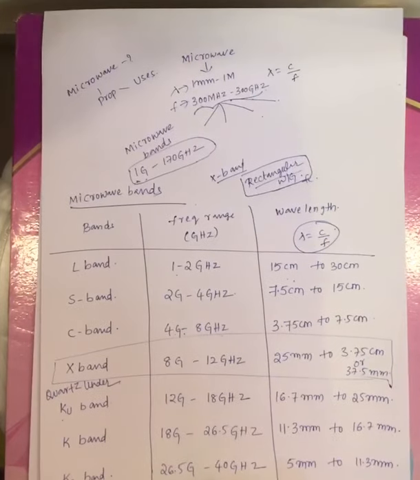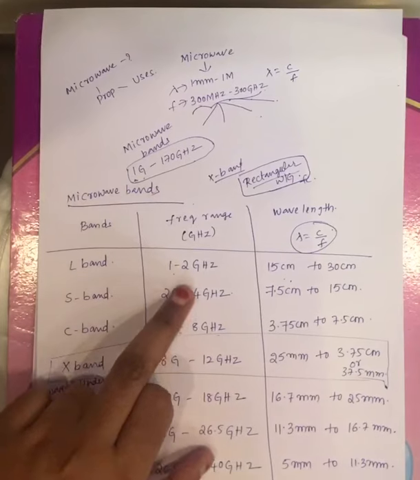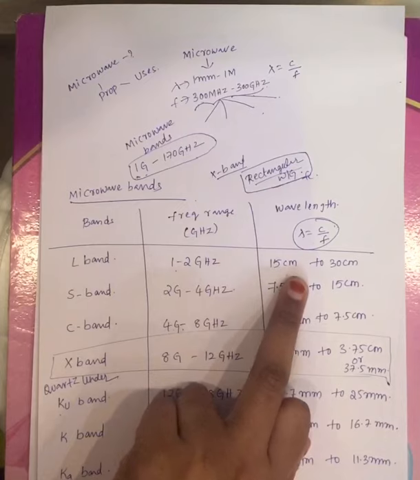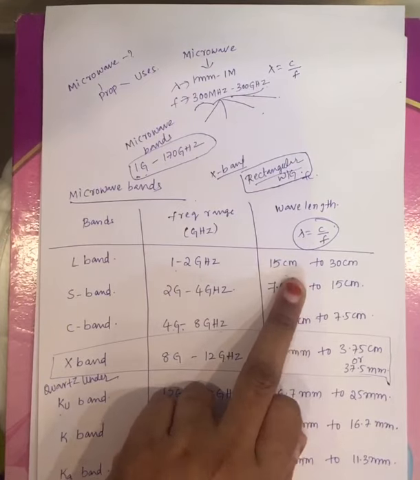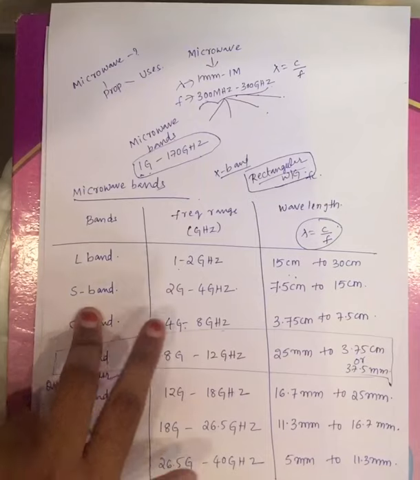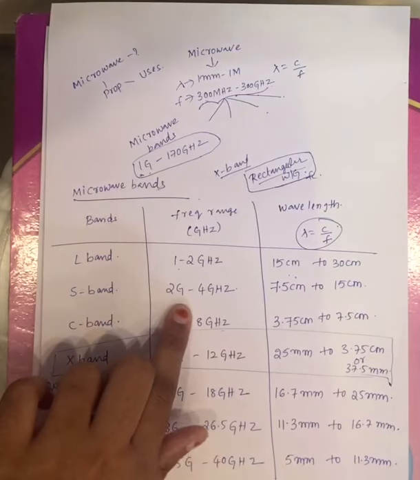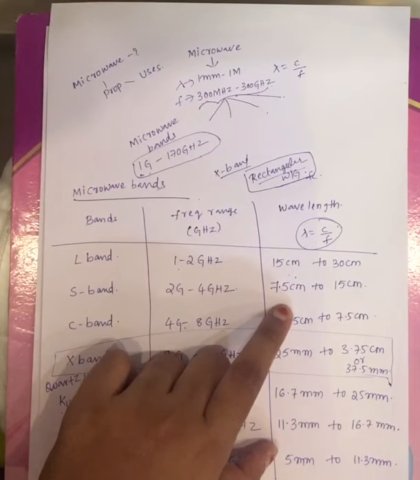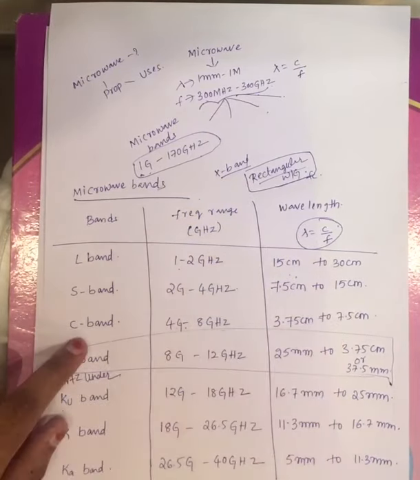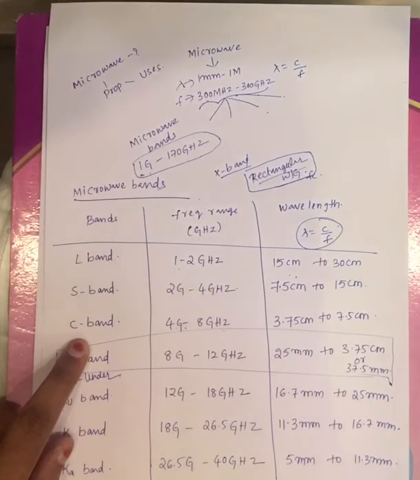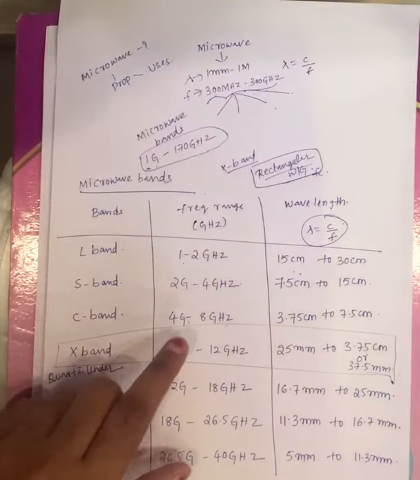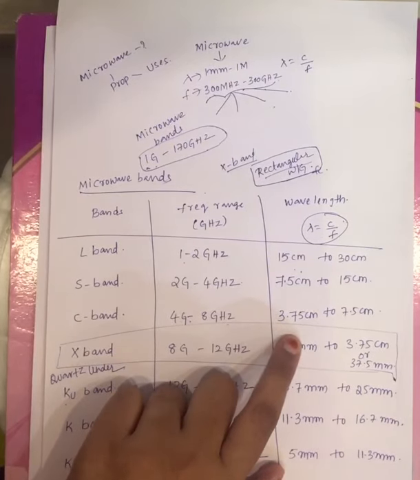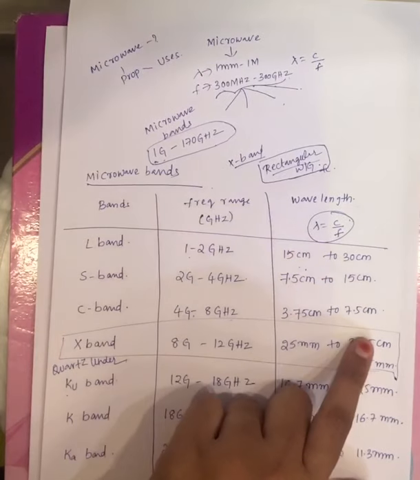The L band is the first microwave band. Its frequency range varies from 1 to 2 gigahertz. If you calculate the lambda value based on the formula c by f, you'll get 15 to 30 centimeter. Next is the S band, with a frequency range of 2 gigahertz to 4 gigahertz and a wavelength range from 7.5 centimeter to 15 centimeter. The third microwave band is the C band, with a frequency range from 4 gigahertz to 8 gigahertz and a wavelength range from 3.75 centimeter to 7.5 centimeter.